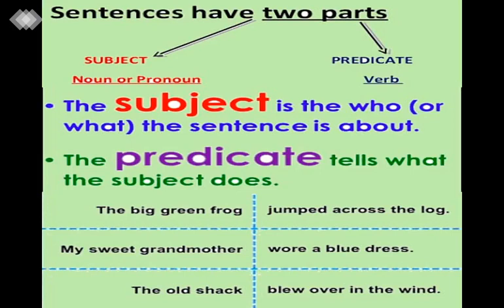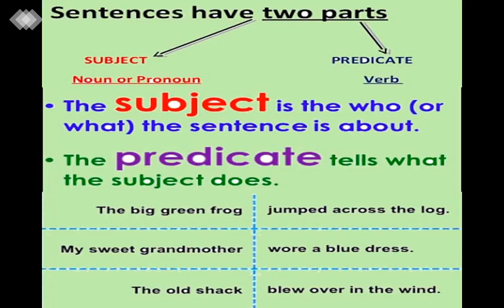My sweet grandmother wore a blue dress. So see here again. Who wore the blue dress? Sweet grandmother. So sweet grandmother is the subject and wore a blue dress, that is predicate. As there are so many things, accordingly you can learn what is subject and predicate. See here it is told it is noun or pronoun. And the predicate is always a verb.